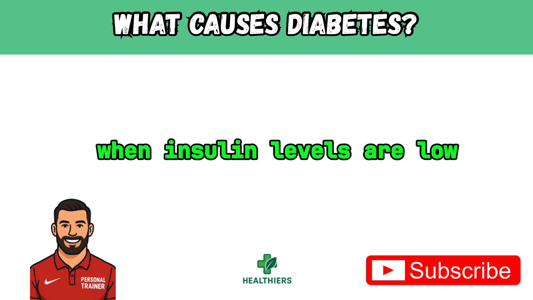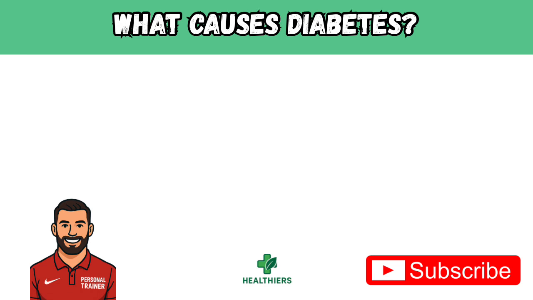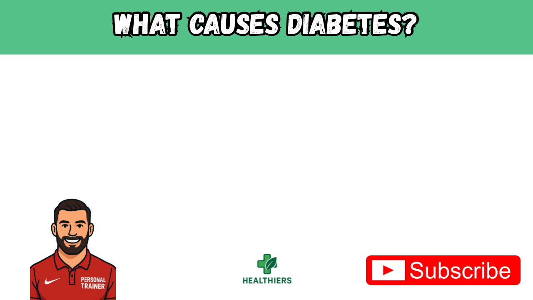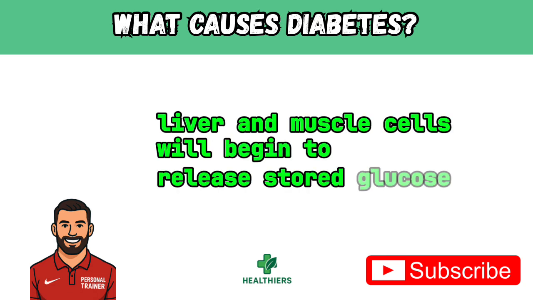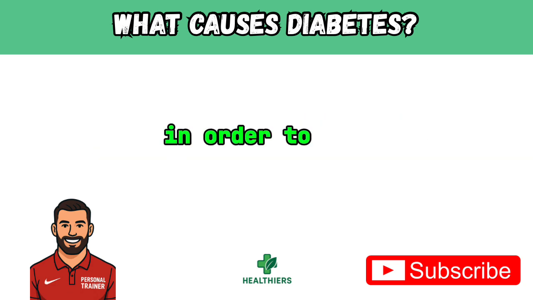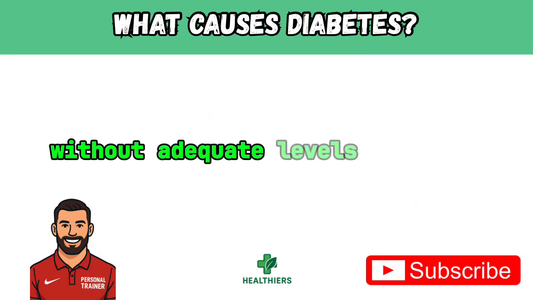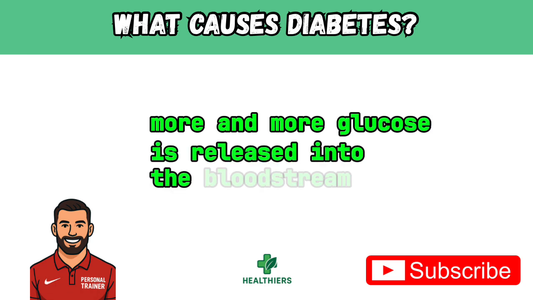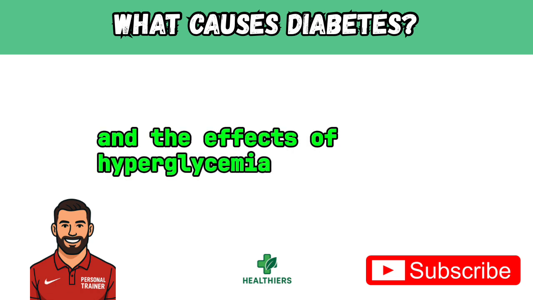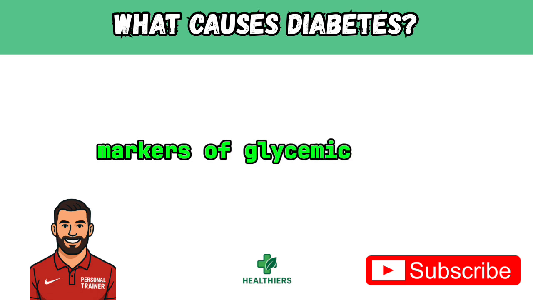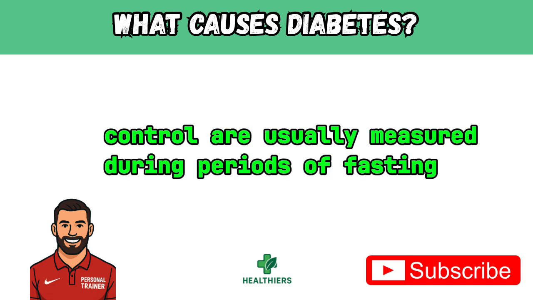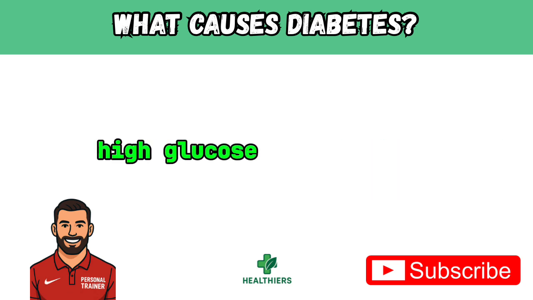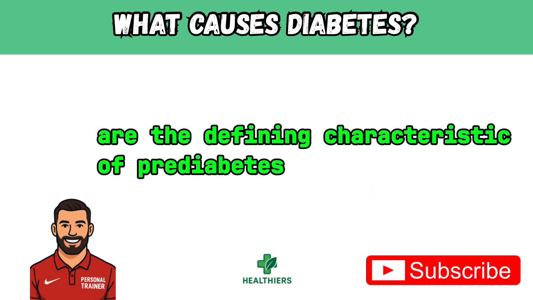When insulin levels are low, your body may react in a number of ways. Some of the cells that use insulin to control glucose levels have the ability to store glucose. Liver and muscle cells will begin to release stored glucose when insulin levels are low in order to provide the body energy. Without adequate levels of insulin, in the presence of insulin resistance, more and more glucose is released into the bloodstream, and the effects of hyperglycemia are heightened. Markers of glycemic control are usually measured during periods of fasting, when your blood sugar should be low. Test results that demonstrate consistently high glucose levels are the defining characteristic of prediabetes and diabetes.